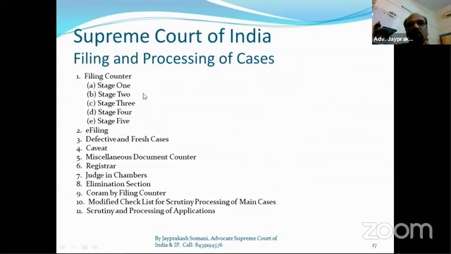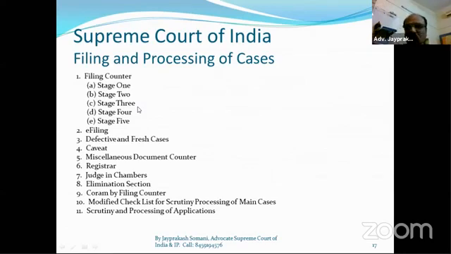In stage two, the registry person, after you submit the file, gives you a diary number. Then at stage two they are entering the cause list in the computer, with versus and all that. At stage 3, they scrutinize all the documents: court fee, wakalatnama, everything, annexure, impugned order, appendix.